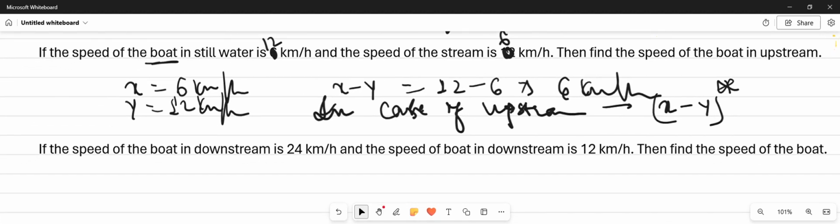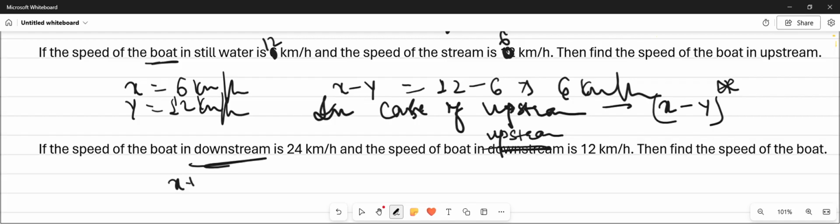Point to be remembered. If the speed of the boat in downstream is 24 km/h and the speed of boat in upstream is 12 km/h, then find the speed of the boat.